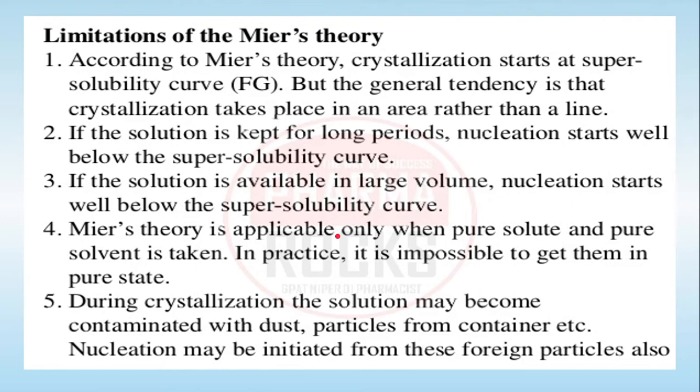Now there are certain limitations associated with this Miers supersaturation theory. The first limitation is that the theory says crystallization starts on the solubility curve, but the general tendency is that crystallization takes place in the area present between the solubility and the super solubility curve rather than on a line. Another limitation: if the solution is kept for a longer time, nuclei start to form well below the super solubility curve. Even if the solution is available in a larger volume, again the nucleation will start and that will lead to crystal formation below the super solubility curve.